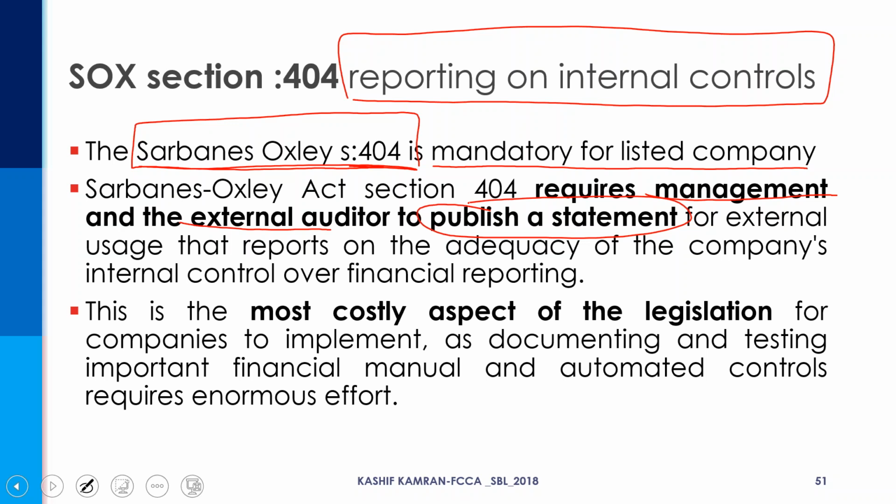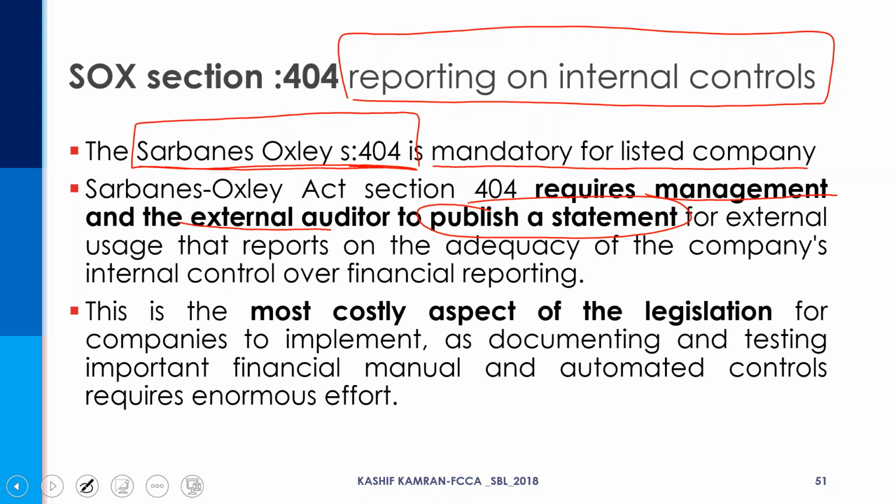This is the most costly aspect of the legislation for companies to implement. When you need to report on internal control, is that so simple? You need proper systems, proper resources, proper departments, because you first need to invest in the internal controls. If your controls are stronger, then you will report that the controls are stronger. So first, you need to incur a lot of investment in your internal control systems and make them as good as possible. Only then, when you review them on an annual basis, will you tell shareholders that the controls are effective. So this is the most costly aspect of the legislation.